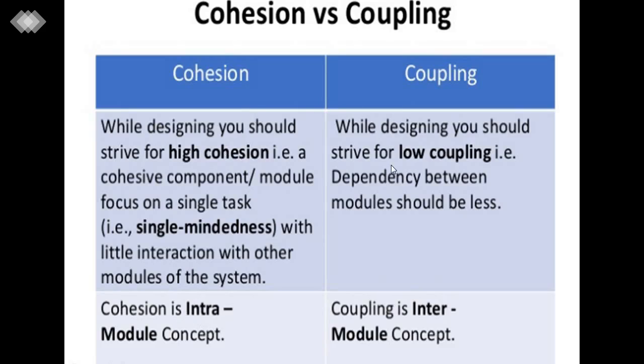In this difference you can easily understand that a design should be highly cohesive in nature, and you should strive for low coupling between the modules, meaning dependencies should be less, because in high coupling the interaction between modules is very high. So it is all about the difference between cohesion and coupling.